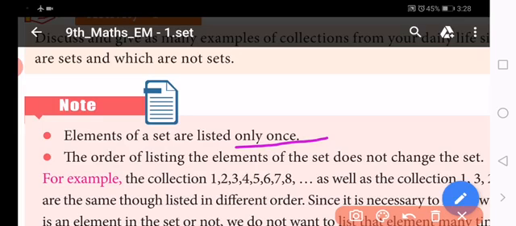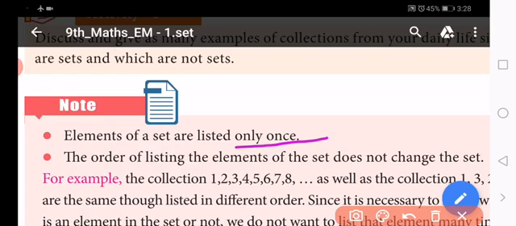For example, in our class there are 20 students. Then we write the names one by one. There are 20 names only. If any one name is written twice, then the collection of students in our class would be more than 20. But in our class the strength is only 20. So each and every student's name is written only once. That is the main concept in a set.